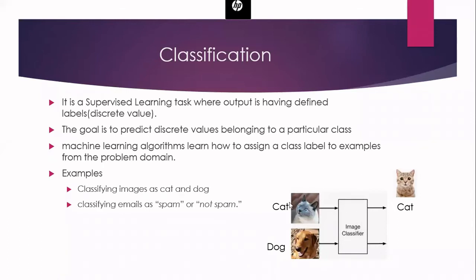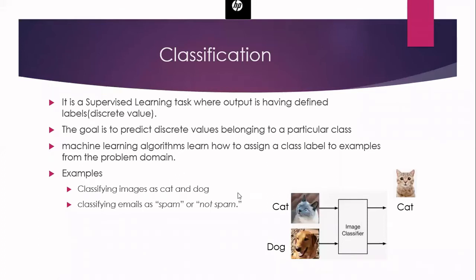So in this, I have 2 classes, cat and dog. If I give my input image, it will say whether the image is the image of a cat or the image of a dog. So it has to predict only the class. And machine learning algorithms will learn how to assign a class label to a particular example for the particular problem domain.